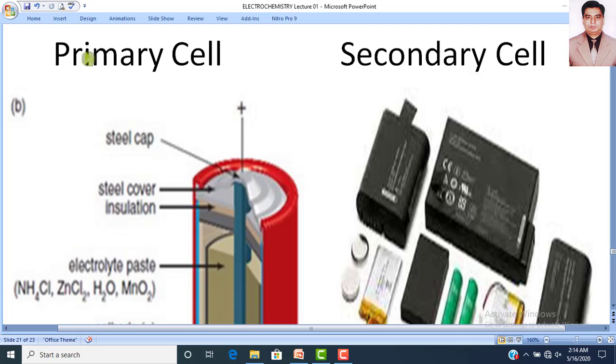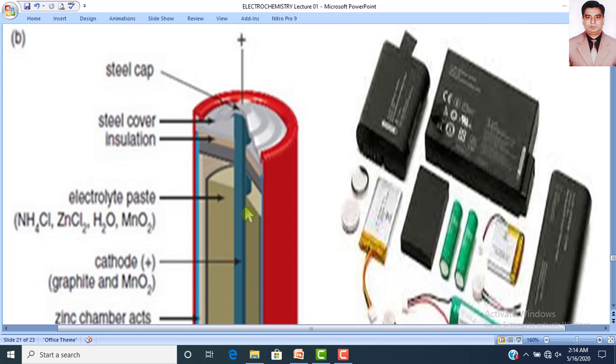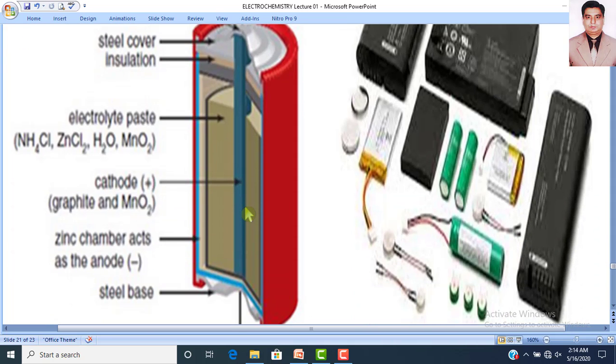this is the primary cell. This is the internal diagram that is made up of steel cap, steel cover, insulation, and electrolyte paste that contains ammonium chloride, zinc chloride, or manganese dioxide. So a primary cell, you can see in this diagram, its size is triple A size, double A size, or single A size.